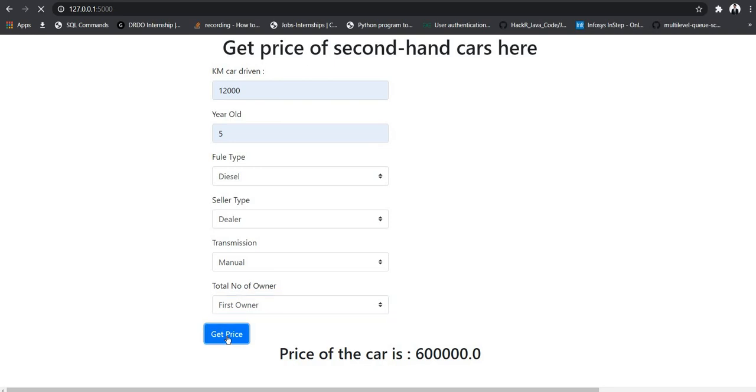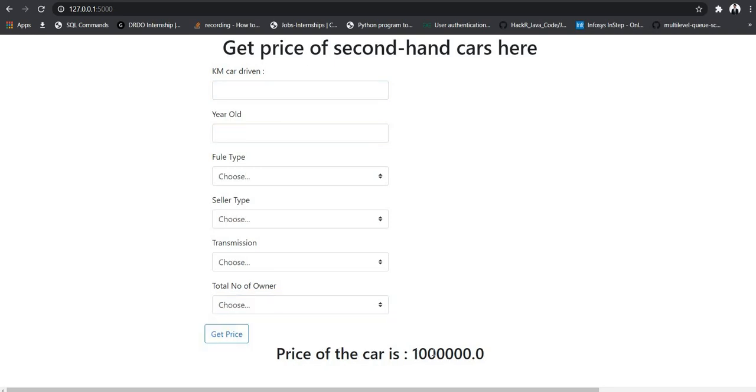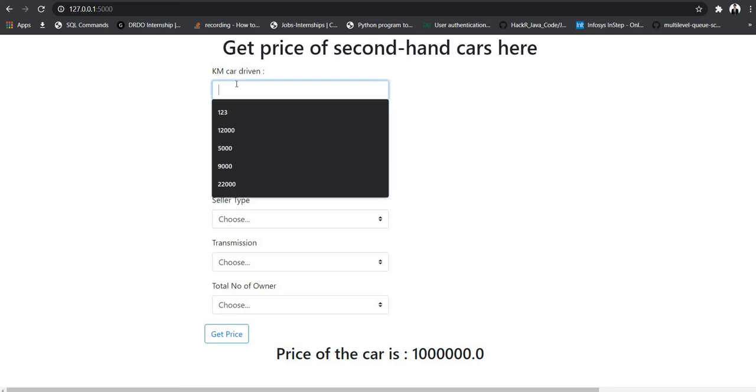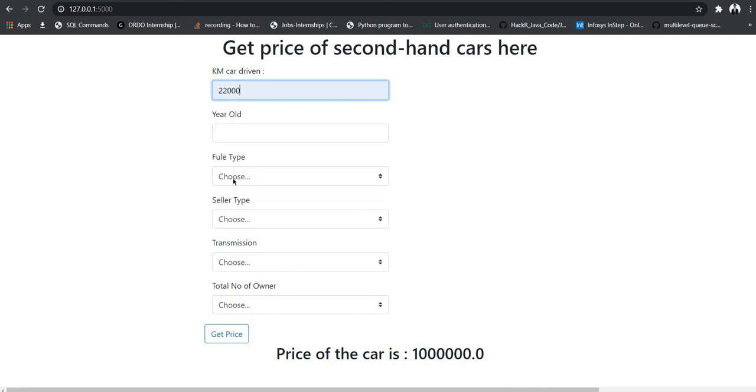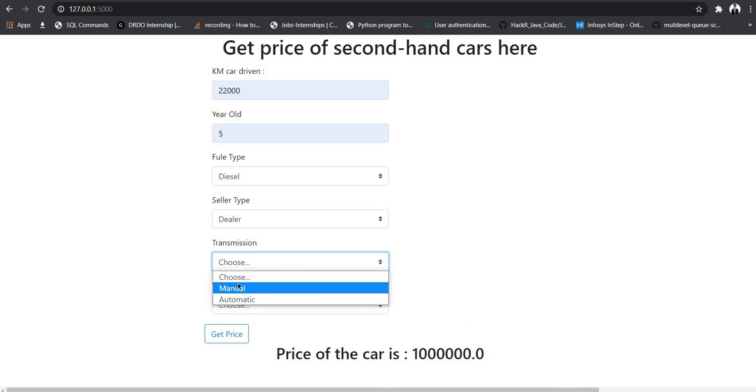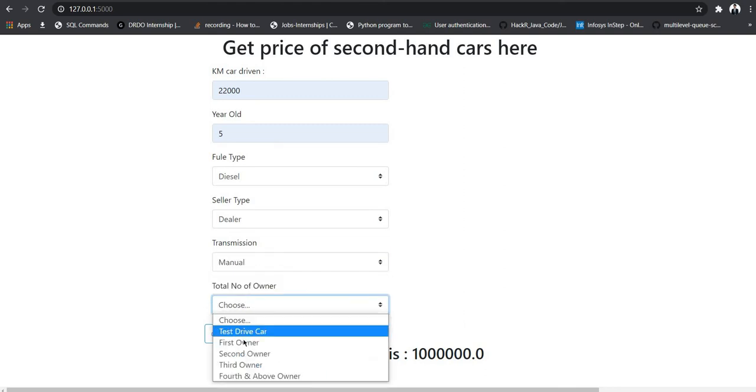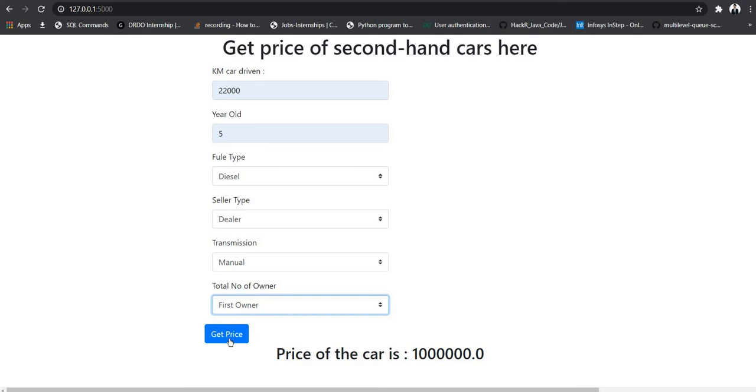Now let us predict the price. You can see that the estimated price of the car is 10 lakh. Now if we increase the kilometer driven, then there should be a decrease in the price of the car, as the car has traveled a lot of kilometers. Keeping the same year old, diesel type, dealer as seller, manual transmission, and first owner, if we click on get price, then the price should be less.